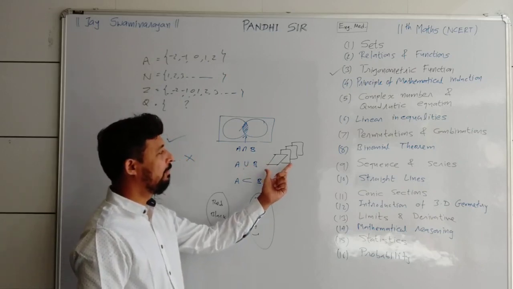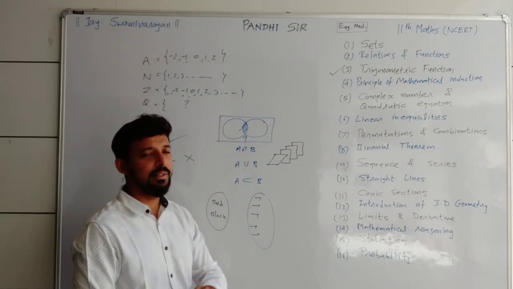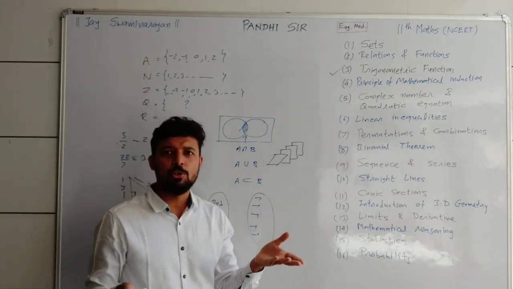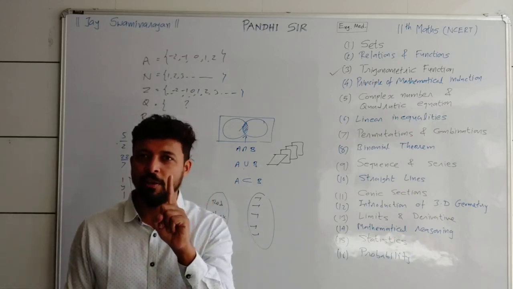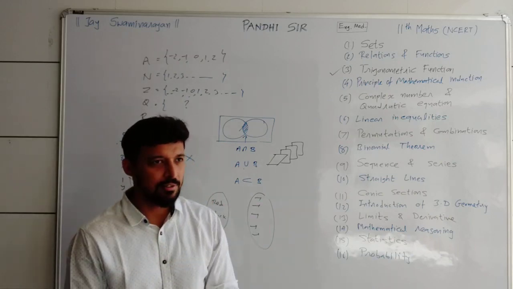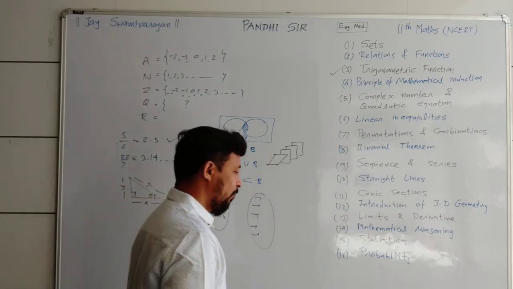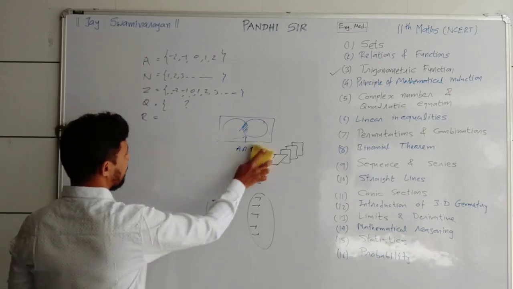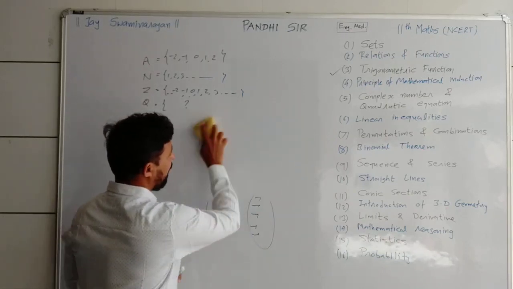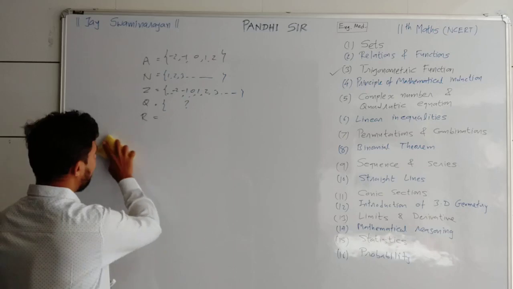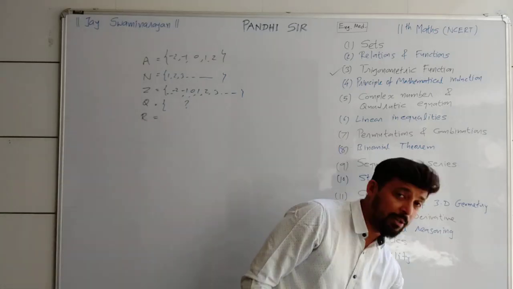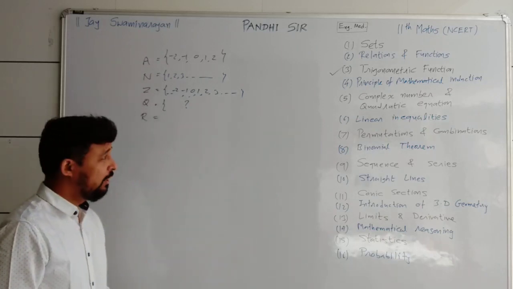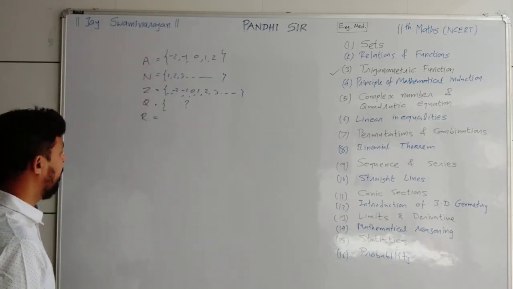That type of thing gives you an idea about one method of proof, and that is the principle of mathematical induction. If I give you much introduction about this chapter, then it's almost finished, because it is about only one formula, and it is a very easy and small chapter. So now let me quickly move on to the next chapter. The name of the chapter you can read there: complex numbers and quadratic equations. You already discussed quadratic equations in your previous study. But what is the new word? Complex number. For that, let me give you one more example.